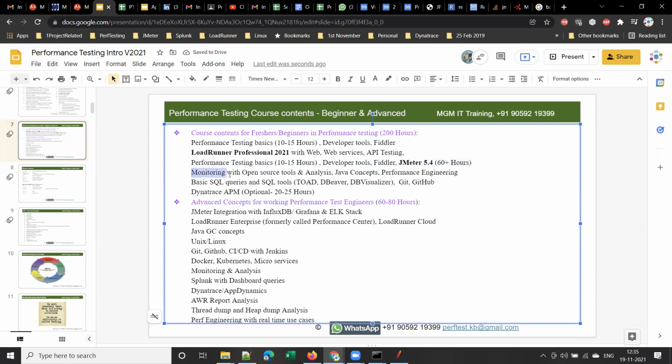And apart from this, I will be covering monitoring with open source tools and analysis, Java concepts, some basic performance engineering concepts, and basic SQL queries and SQL tools like Toad, DBeaver, DB Visualizer. And also I'll be covering Git and GitHub. Basically we'll be using GitHub as a central repository for our scripts. GitHub is a popular tool used by most of the companies.